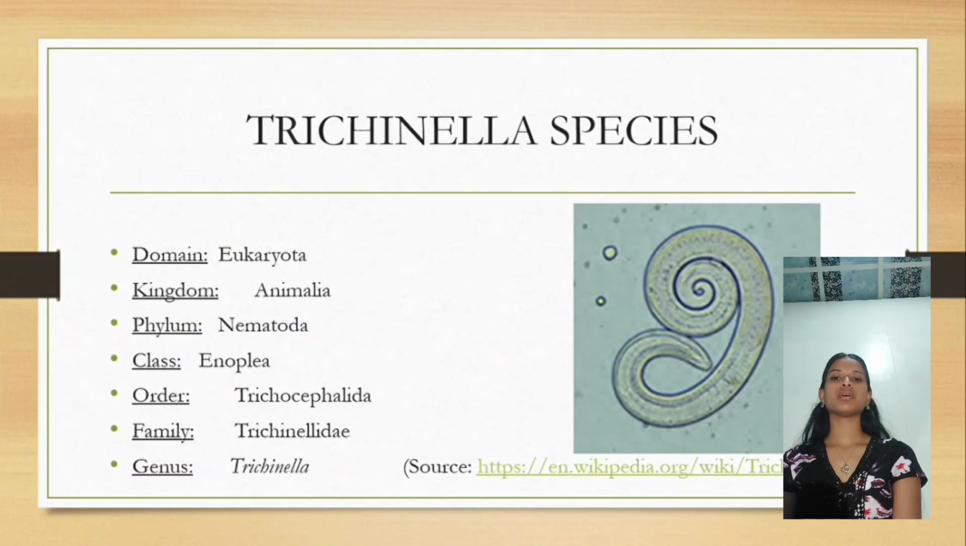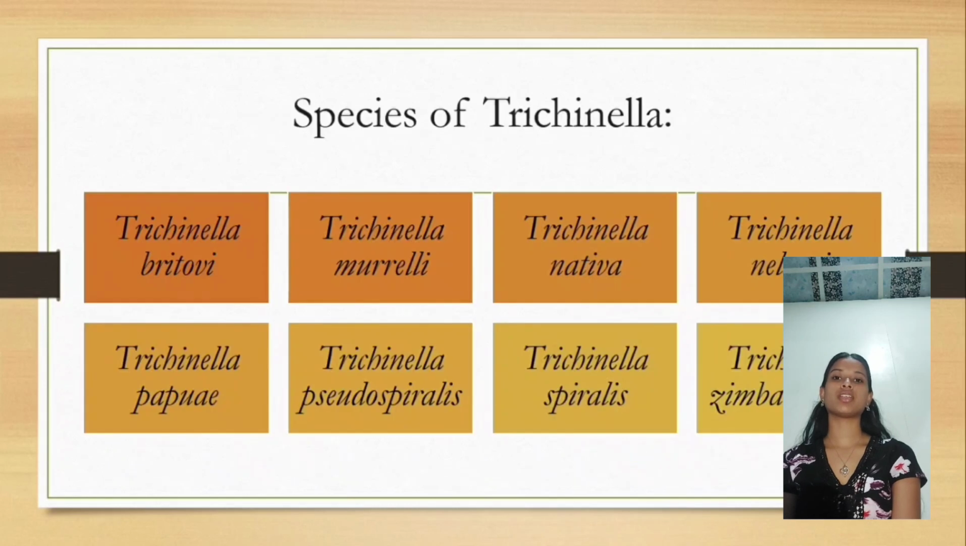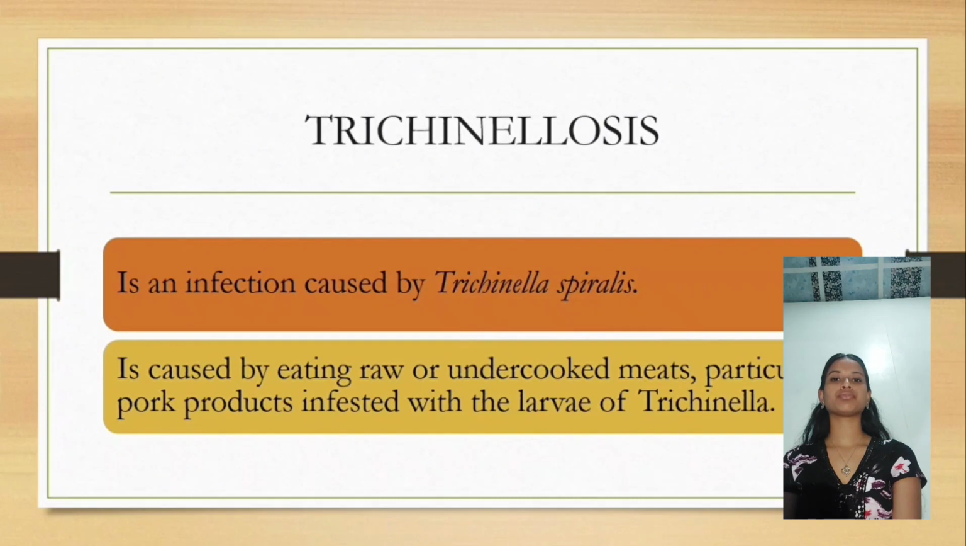It belongs to kingdom Animalia, phylum Nematoda, and the class is Enoplea, order Trichocephalidae, family Trichinellidae, and the genus of course Trichinella. These are some of the species of Trichinella. So I'll be going over the main disease that is caused by the Trichinella species, which is trichinellosis, also known as trichinosis. It is caused by eating raw or undercooked meats, particularly pork products, that is infested with the larva of Trichinella, specifically Trichinella spiralis.